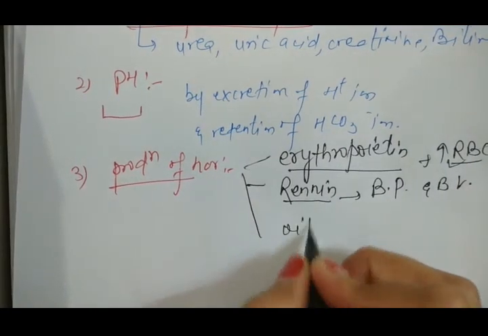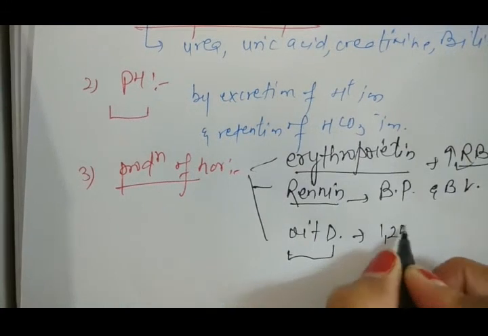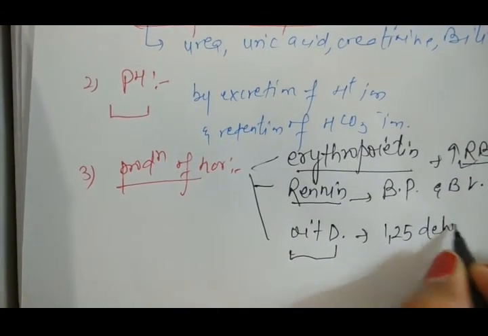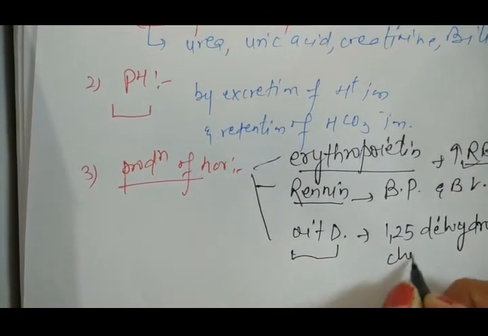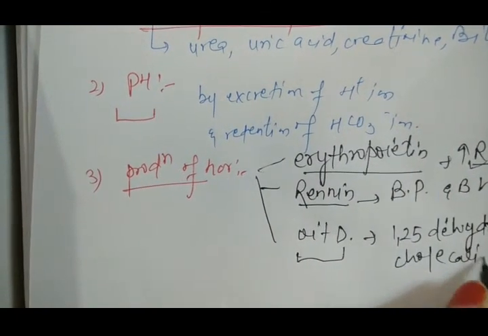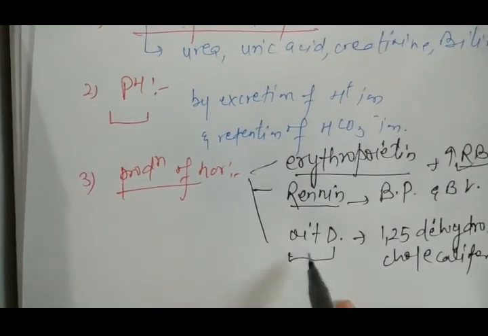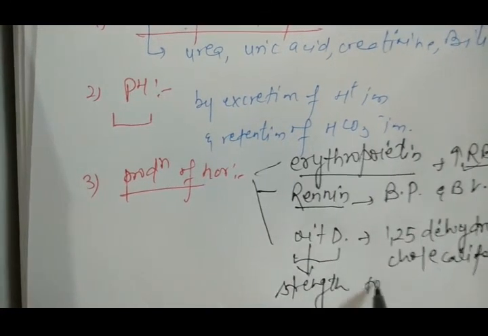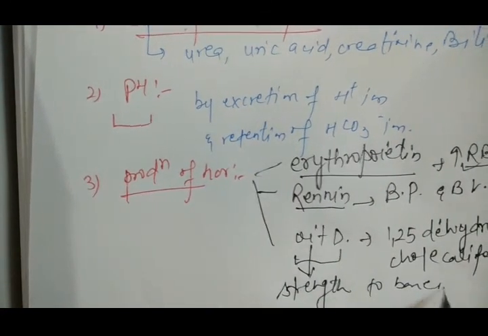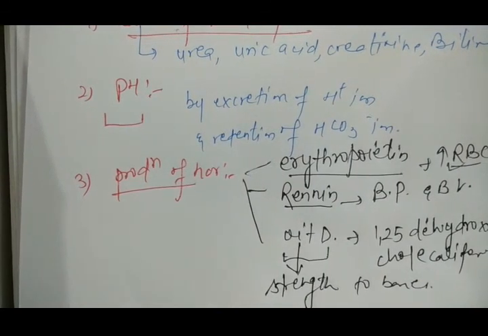The third hormone that the kidney secretes is vitamin D. Vitamin D is also known as 1,25 dihydroxycholecalciferol. Vitamin D provides strength to the bones. So these are the hormones that are secreted by the kidney.